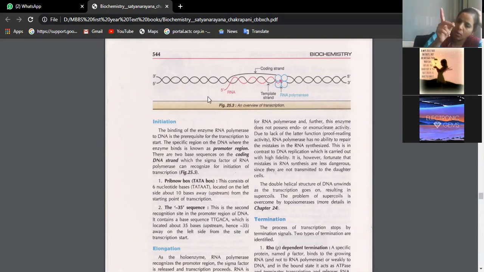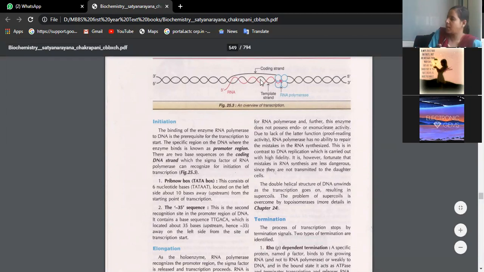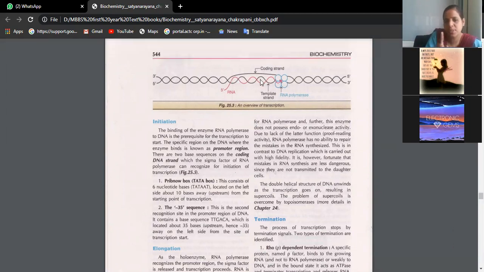See, basically when you have a cell, inside the cell we have the nucleus, and inside the nucleus you have chromatin. So much genetic material is there, isn't it? Only some part of this genetic material will be in the form of double-stranded DNA, right? One part of this double-stranded DNA is identified, read and prepared, and it comes out of the nucleus into the cytoplasm in the form of mRNA.